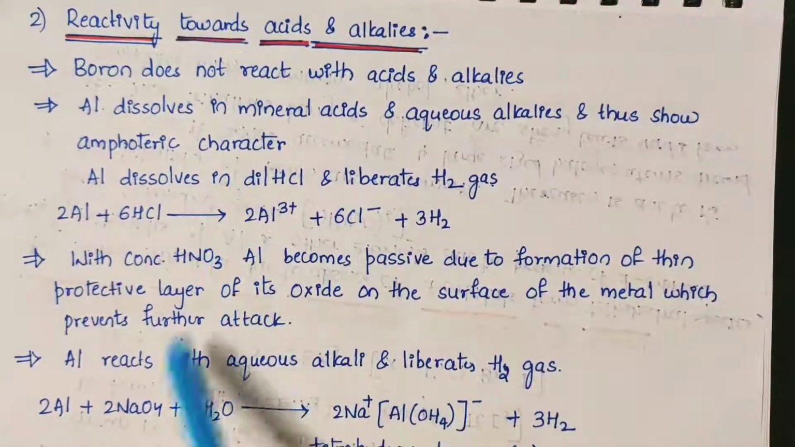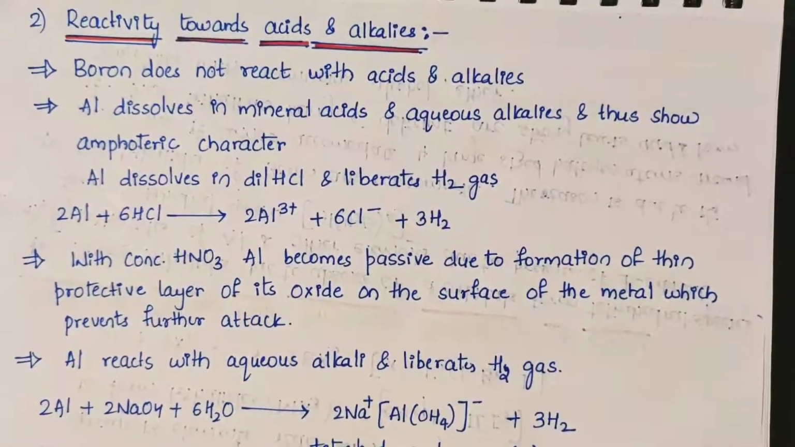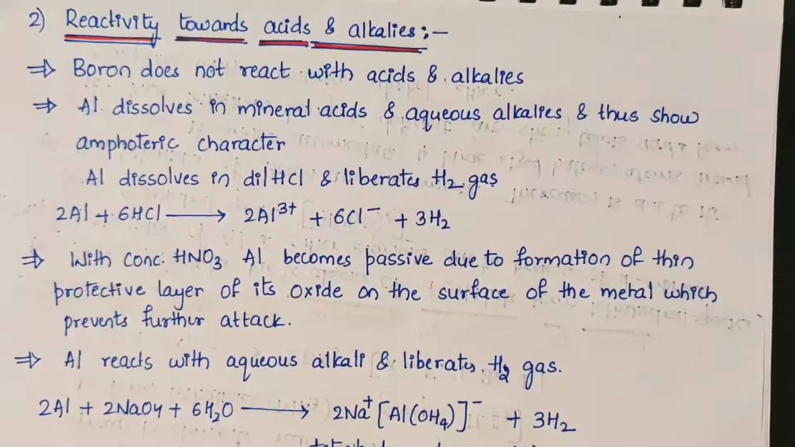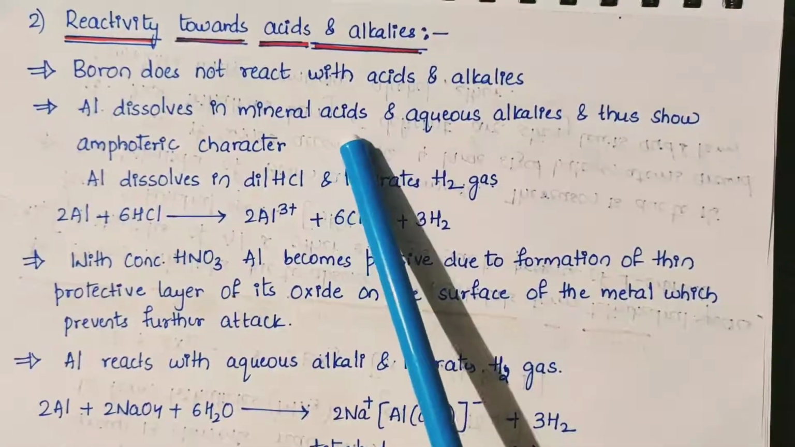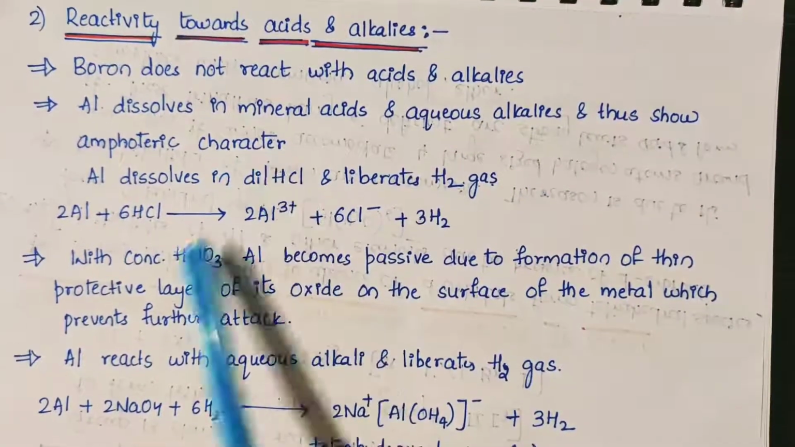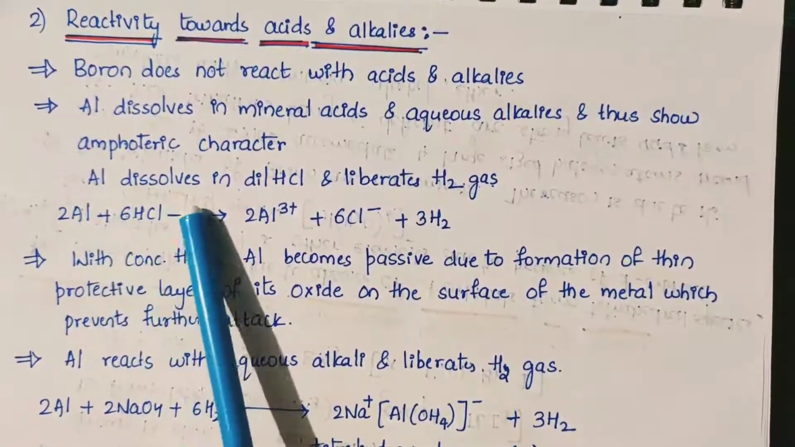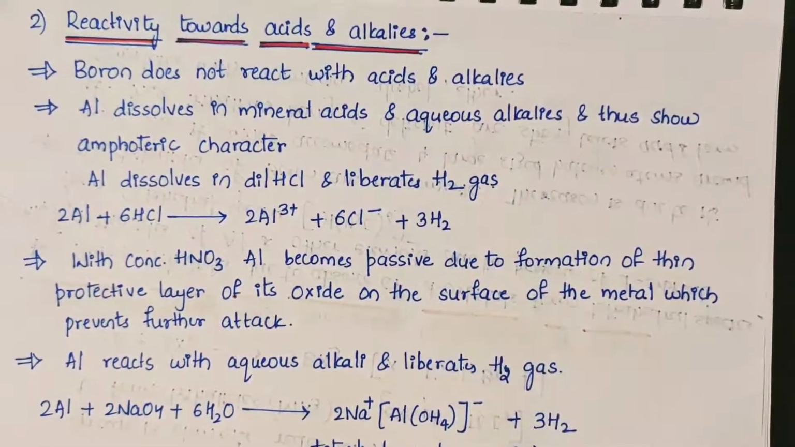Next is reactivity towards acids and alkalis. Boron does not react with acids and alkalis, whereas aluminium will dissolve in mineral acids as well as aqueous alkalis and show amphoteric character. So aluminium, when it is treated with dilute HCl, will dissolve to liberate hydrogen gas.